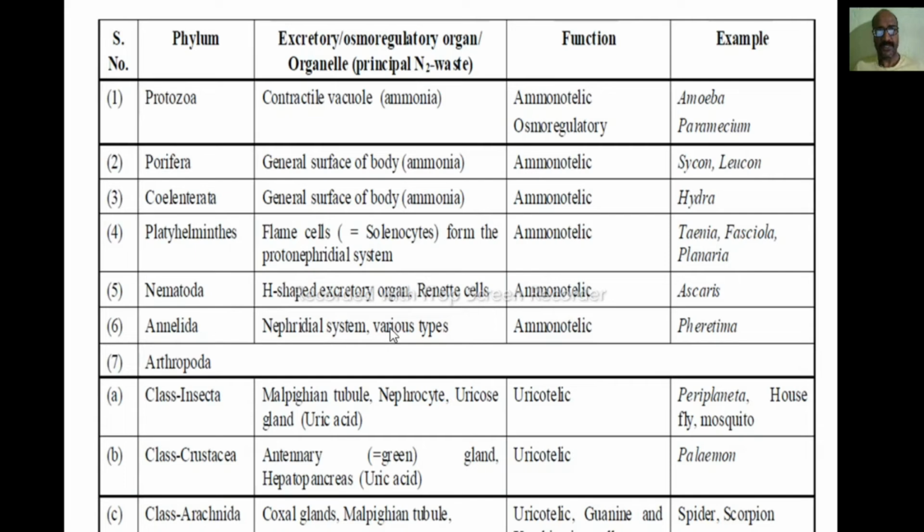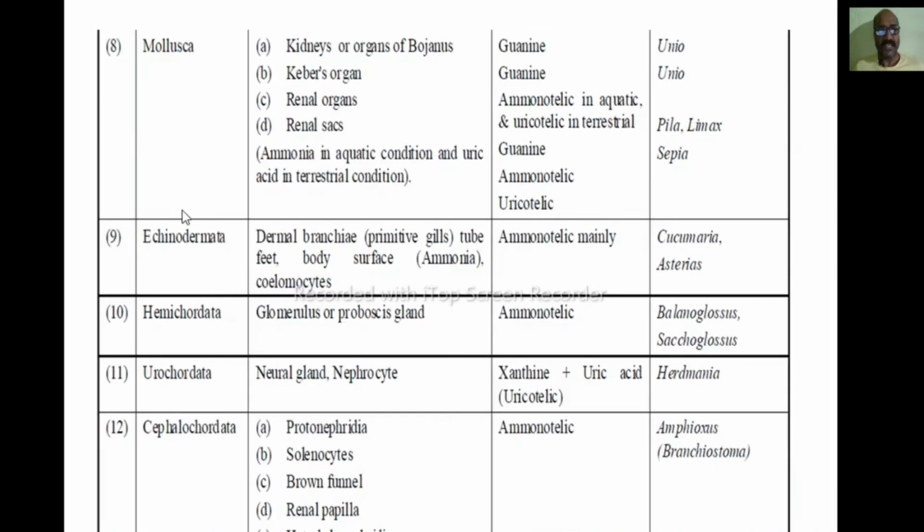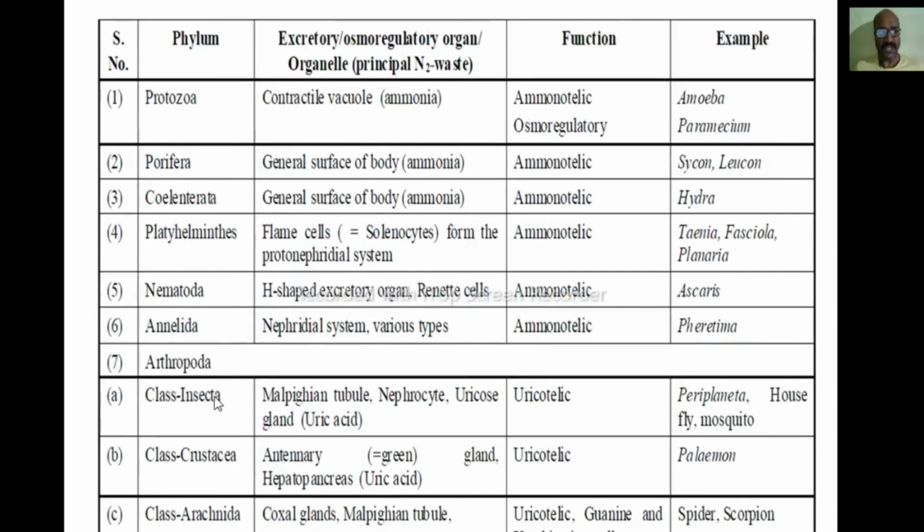In the case of earthworm or Pheretima, these are ammonotelic. The nephridia are also the main important excretory organ. In the case of arthropods, the Malpighian tubules in cockroach, the antennary gland or green gland in prawn, and the coxal gland in spider.